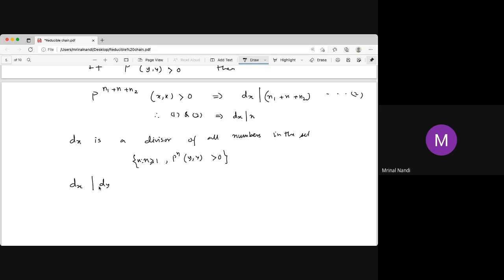And we can do it in a similar way, just from x to y. With a similar argument we can show that dy divides dx. Hence dx equal to dy. This completes the proof. This is very interesting. So what did we actually prove?